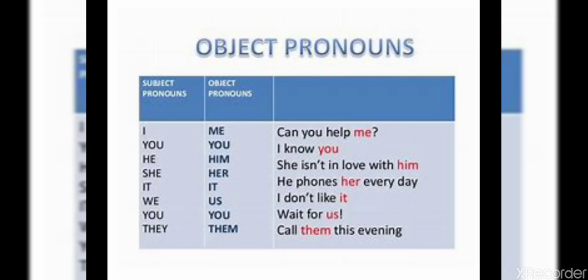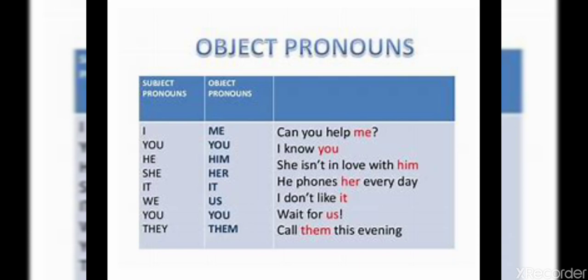Look here. Can you help me? Me, it is an object pronoun. I know you, object pronoun, that you is used there as an object. She isn't in love with him, that him is an object pronoun. He phones her every day. In this sentence, he is the subject pronoun and her is the object pronoun. I don't like it. I is the subject pronoun and it is the object pronoun. Wait for us, object pronoun us. Call them this evening. Them, the object pronoun.